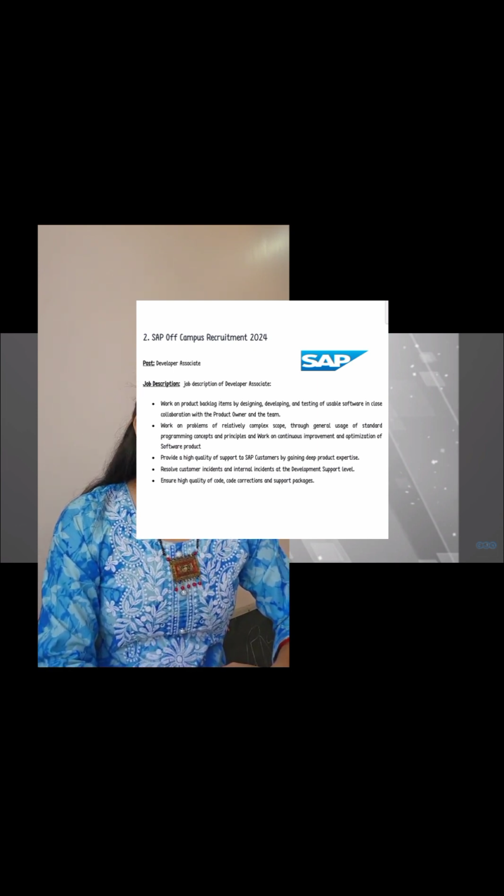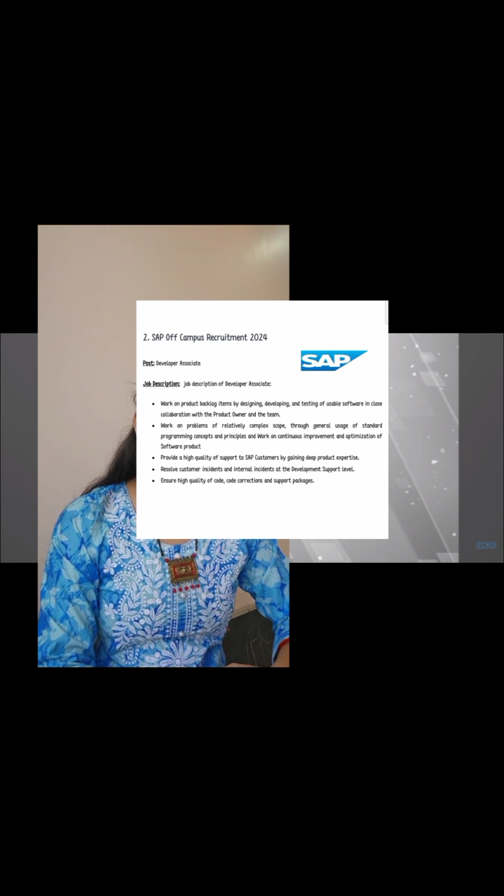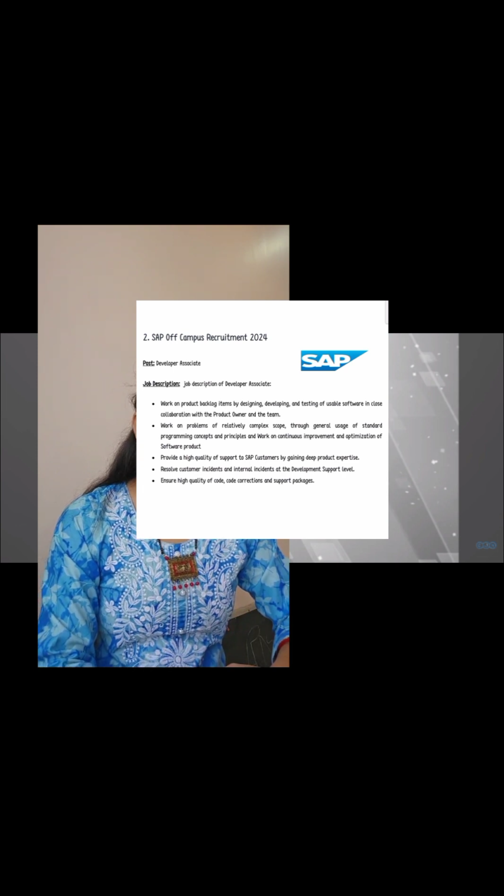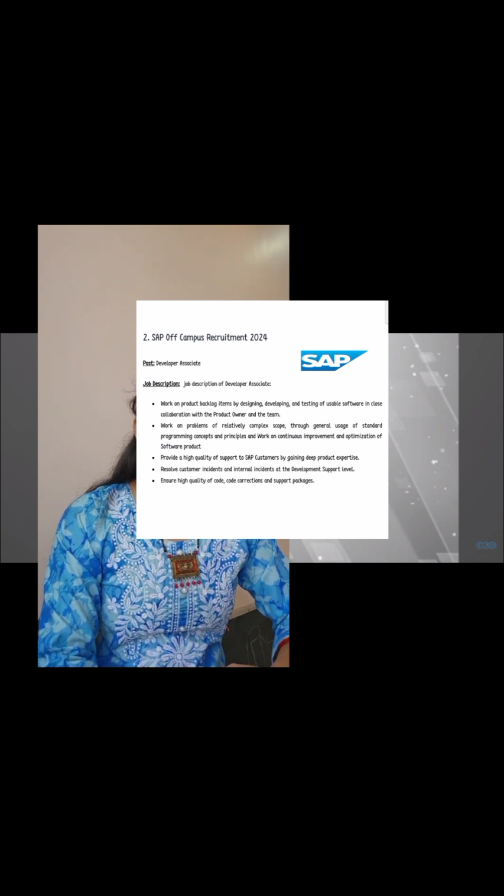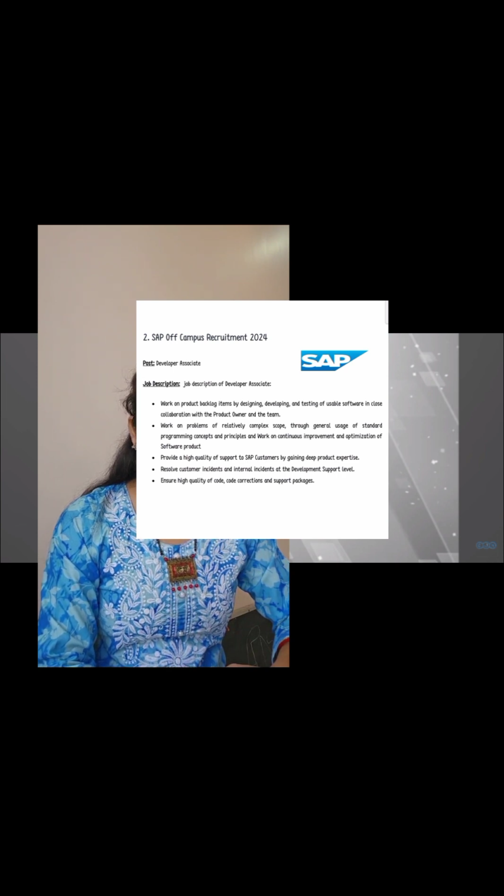Let's see the qualification required for this post: master's or bachelor's degree in engineering and technology with excellent academic records. There is only one vacancy available for this post, the last date for the application is 27th February 2024, and the age limit is between 18 to 29. Stipend will be CTC up to 8 LPA.